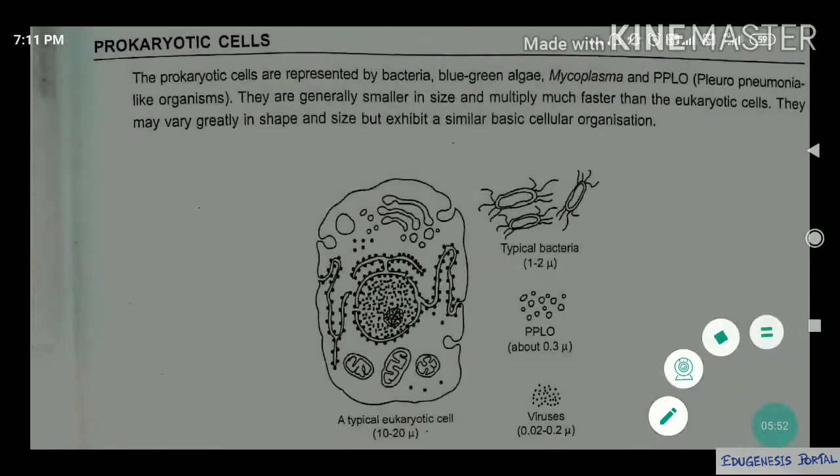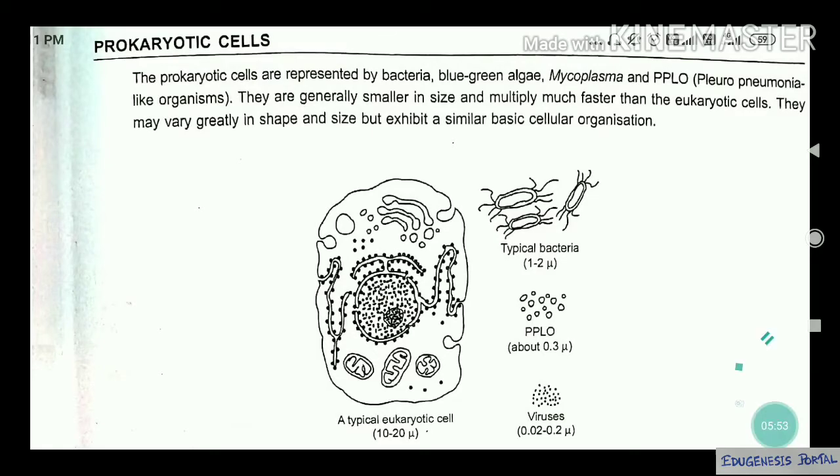Okay, now we will discuss the prokaryotic cell. As we know, the prokaryotic cell doesn't have a modified nucleus, and they don't have membrane bound organelles. The smallest cell is mycoplasma. It falls under the prokaryotic cell only. Blue green algae, bacteria, all will fall under the prokaryotic cell.